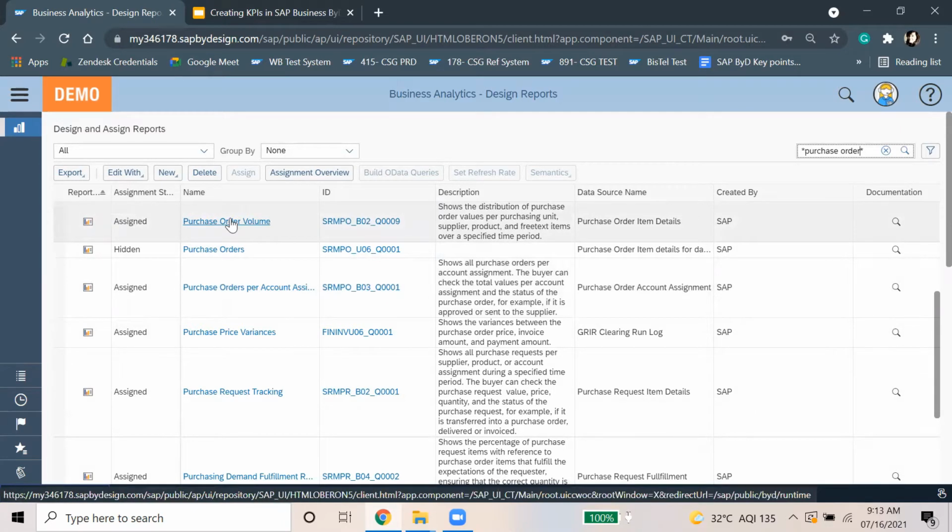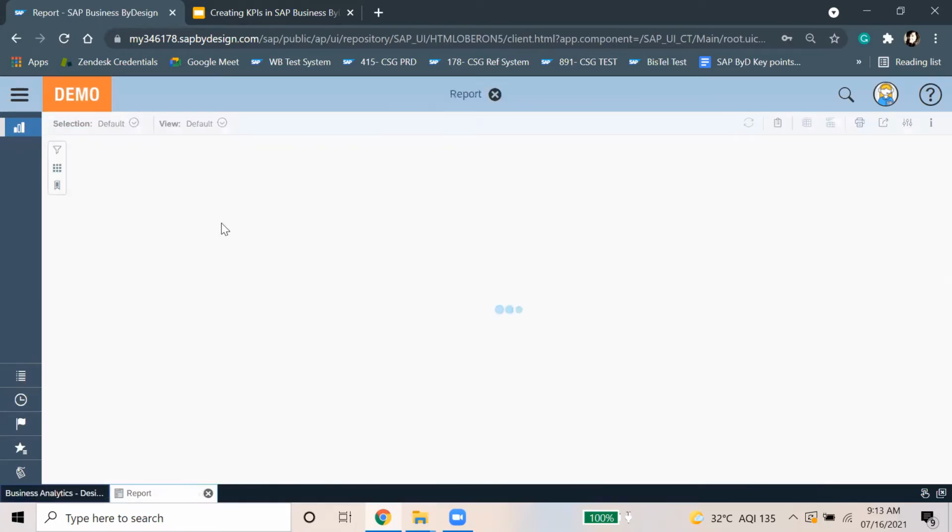Make sure that whatever reports you are taking should be the assigned one. The status should be assigned. If it is not assigned, you cannot make it public and you cannot have it on the KPI screen of the Launchpad. So I'll just open this one, the purchase order volume report, which is inbuilt in the SAP ByDesign system.